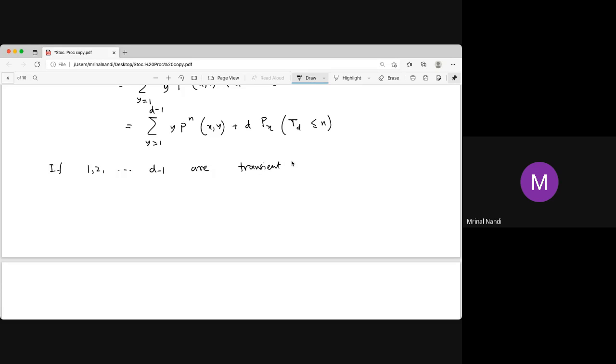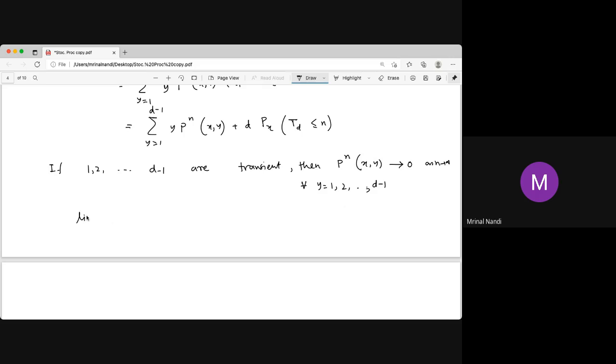This is transient. Then what? Then this tends to 0. We know this tends to 0 as n tends to infinity. We know for the transient state, this tends to 0. The n-th step transition probability from x to y goes to 0 for all y from 1 to d minus 1, because all are transient states. So the n-th term should be 0. Otherwise, it is already proved in the previous lecture that if it does not go to 0, then the sum will be infinite. Since the series sum is finite, the n-th term must go to 0.